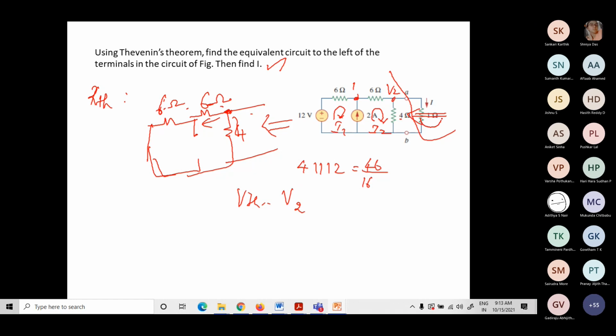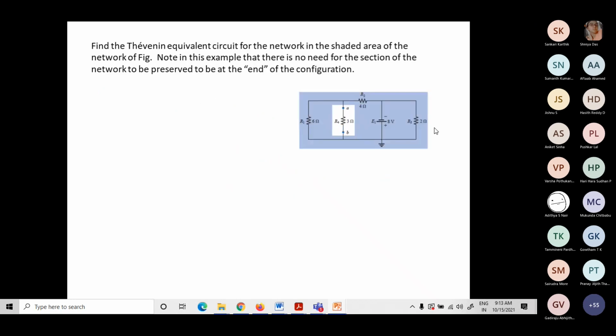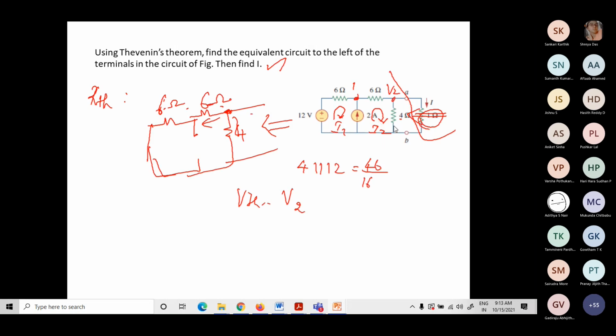So the load resistor is 1 ohm. For a 1 ohm load resistor, derive the Thevenin's equivalent circuit and find the current flowing through it. Okay, there is one more example. Probably you can try this. You can try this.